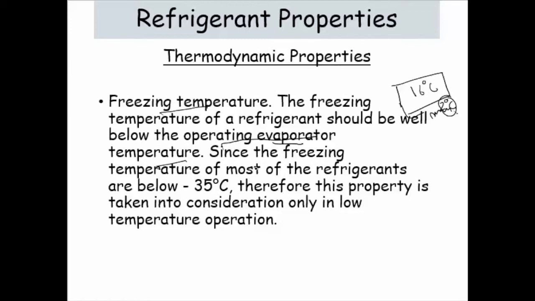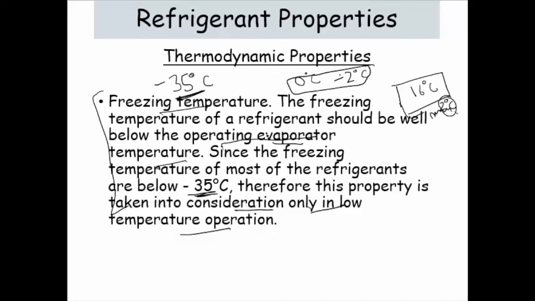Since the freezing temperature of most refrigerants is below minus 35 degrees, this property is taken into consideration only in low temperature operations. It is very common that refrigerants have a freezing temperature below minus 35 degrees centigrade. In general we need up to 0 degree centigrade or maybe minus 1 or 2 degree centigrade in the evaporator.